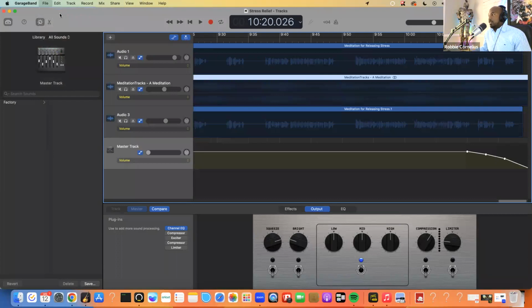How many minutes in are we right now? I don't even know. My computer's going a little slow, but hopefully it makes up its mind and starts going faster. My computer isn't going slow, but for some reason, GarageBand is going slow right now. Come on, GarageBand, what are you doing? Like, it's just like thinking. Why is it thinking like that? It doesn't want me to show you the rest of the clips, all right? Come on, hold on 1 second.